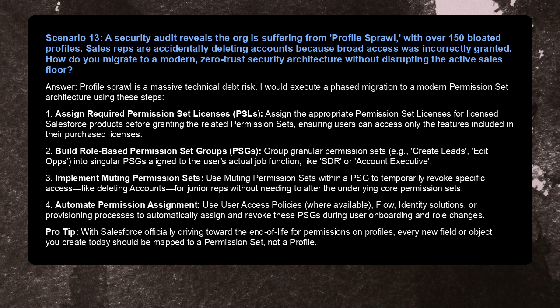3. Implement muting permission sets. Use muting permission sets within a PSG to temporarily revoke specific access, like deleting accounts, for junior reps without needing to alter the underlying core permission sets. 4. Automate permission assignment. Use user access policies where available, flow, identity solutions, or provisioning processes to automatically assign and revoke these PSGs during user onboarding and role changes. Pro tip: with Salesforce officially driving toward the end of life for permissions on profiles, every new field or object you create today should be mapped to a permission set, not a profile.